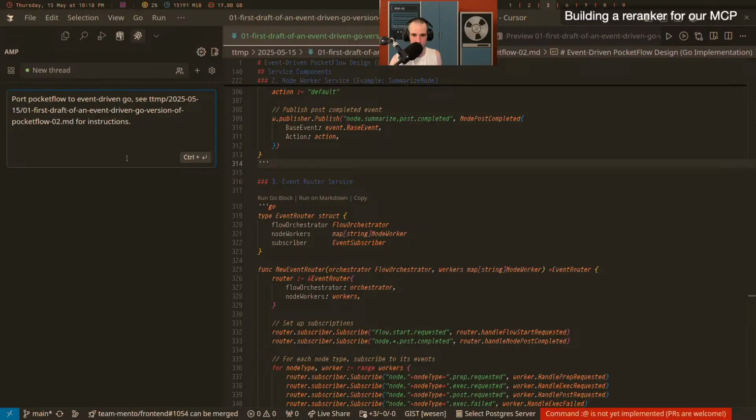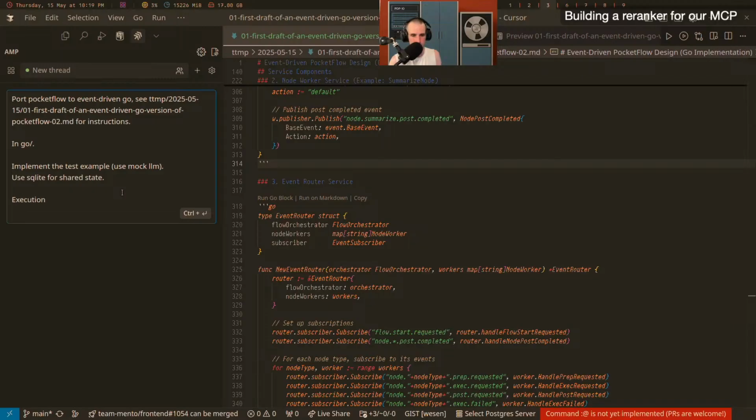Port pocket flow to design in Go, implement the test example, use mock LLM, and use a shared map as state store for now. I don't even know. I can be more ambitious. And I think it will come up with the right IDs and all of that. Use SQLite for shared state.